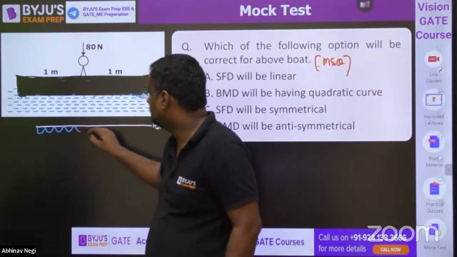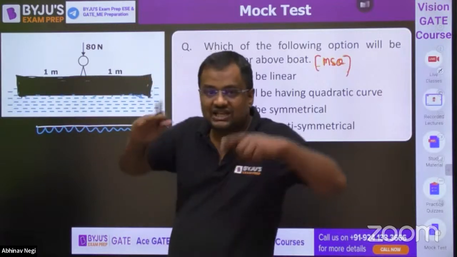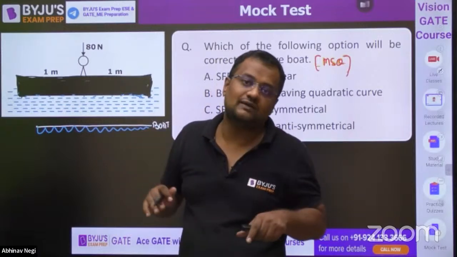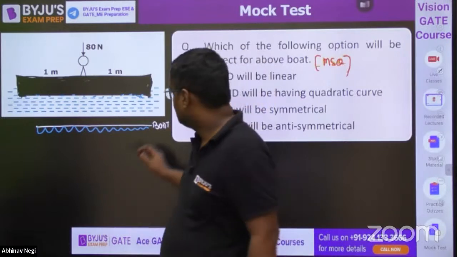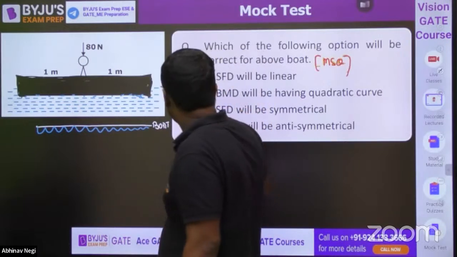So water is applying a UDL there. It is touching on water. The bottom floor of the boat is on water. So water will be applying the force, upward force. That will be UDL. Okay.